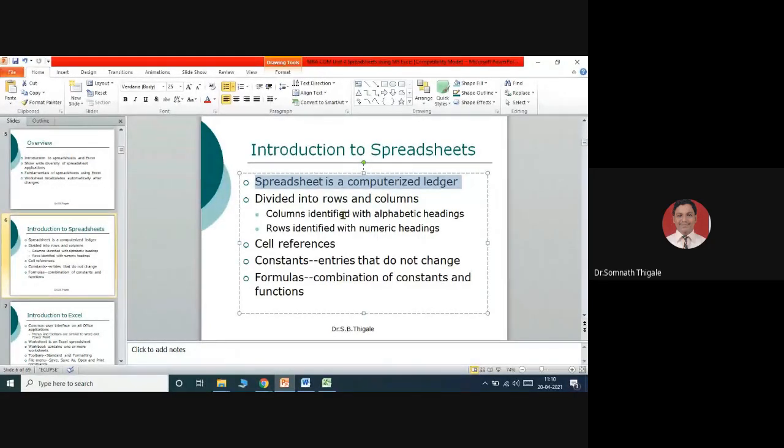The way a human stores data in a notebook, similarly, Microsoft helps us store that data in a spreadsheet with an application called Microsoft Excel. It is divided into two parts, rows and columns. Columns are identified by alphabetic headings, whereas rows are identified by numeric headings. So understand what I'm saying and how to start with Microsoft Excel.